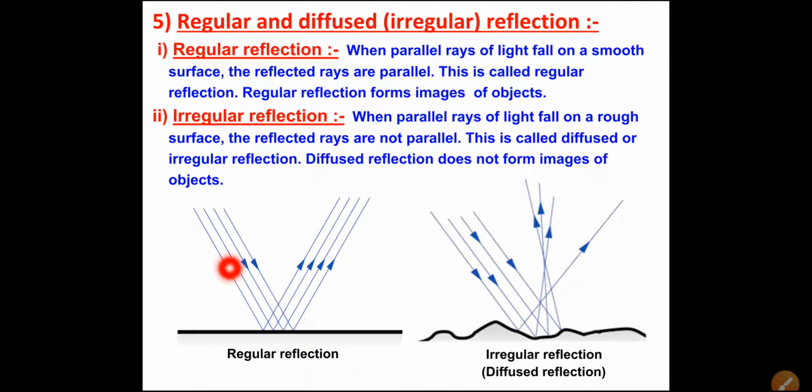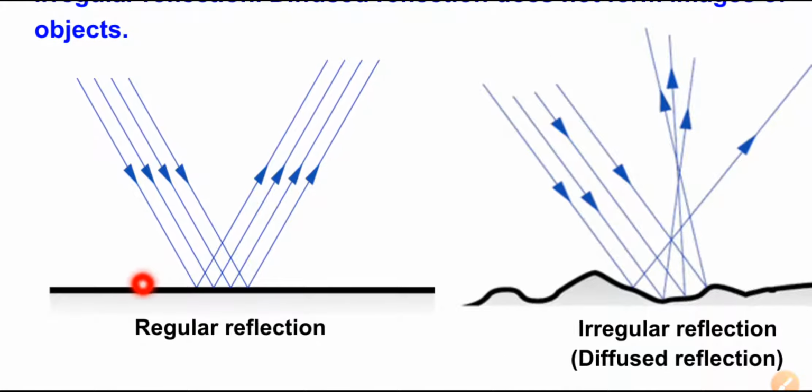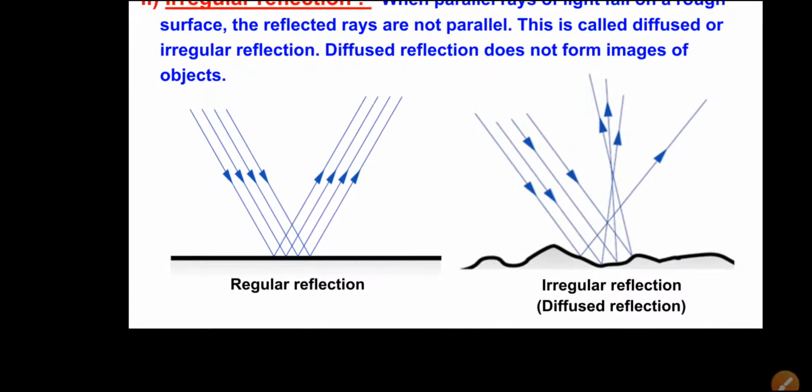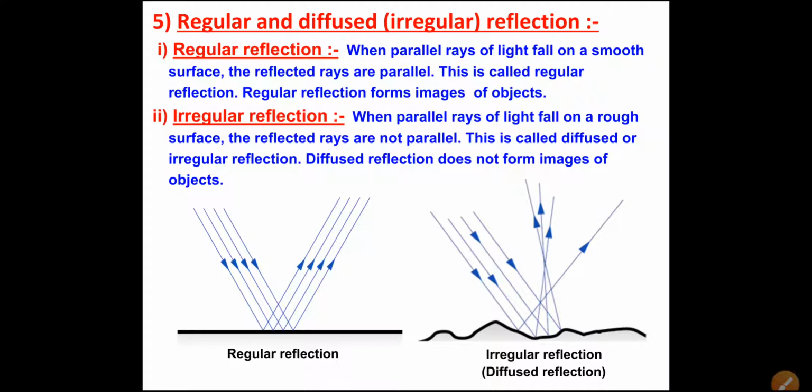Now if you see here, all the lines are parallel. Here all the rays are parallel. So what does this line represent? This line represents the rays of light, and this downside surface is a smooth surface, and here if you see there are some ups and downs. So this surface is not regular, this is a curved or diffused rough surface. Now what is the difference between the regular reflection and irregular reflection?